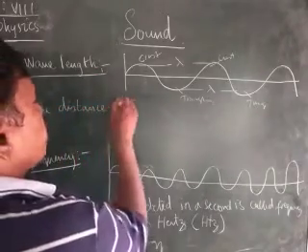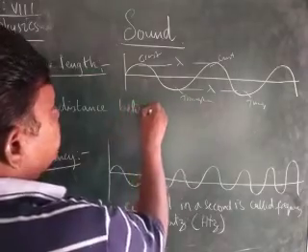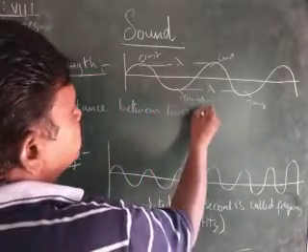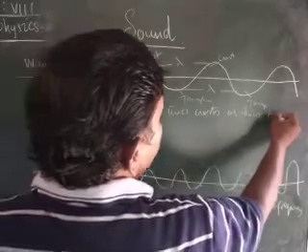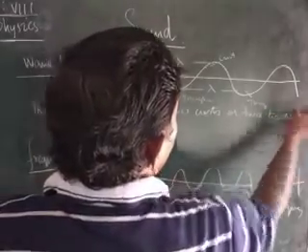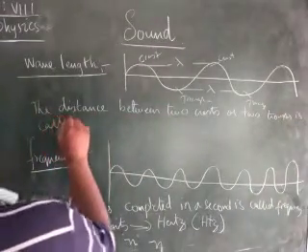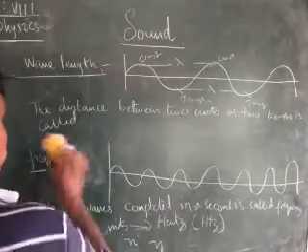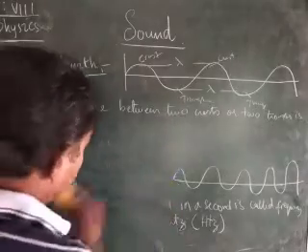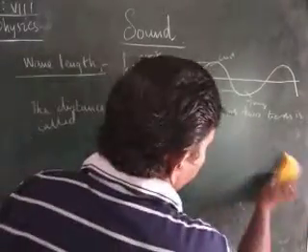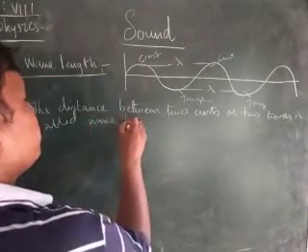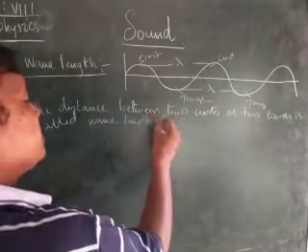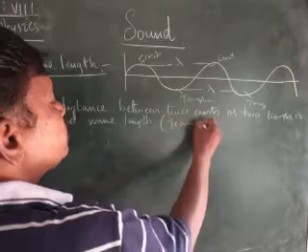The distance between two crests or two troughs is called wavelength. This is in terms of transverse waves.